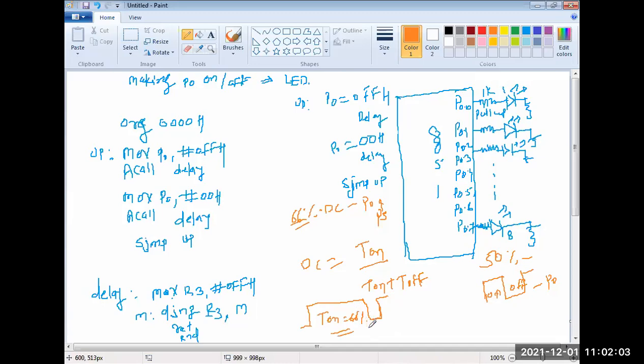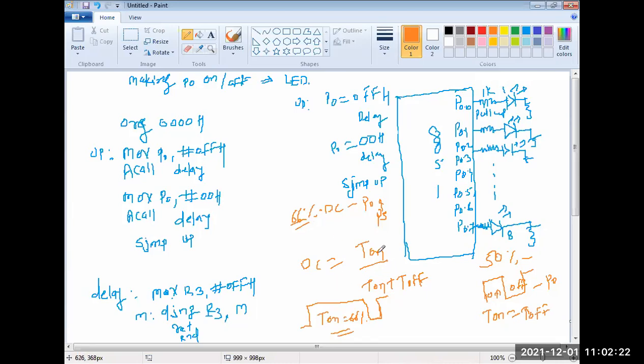Have you got meaning of duty cycle? T on by T off. इथे सेम आहे. T on T off 50% मध्ये काय असणार आहे? It will be same. T on is equal to T off in case of 50% duty cycle. But I want now what for 66% duty cycle.